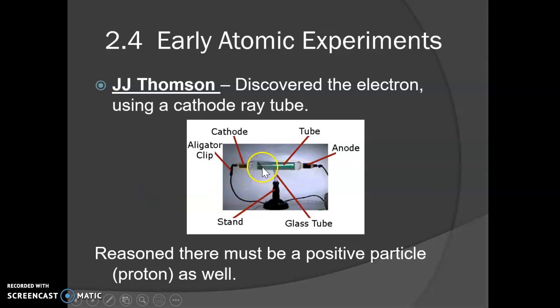What he was able to do was to put a stream of particles here and then hold a charge up, and he could see if the stream of particles moved toward the charge or away from it. And so he was able to discover that they were these little charged particles that we had never thought of before. So he's credited with discovering the electron. He didn't actually discover the proton, but he thought that it must exist to balance out that negative charge of the electron.